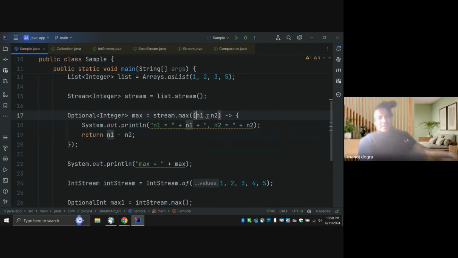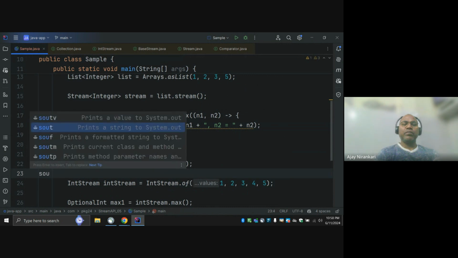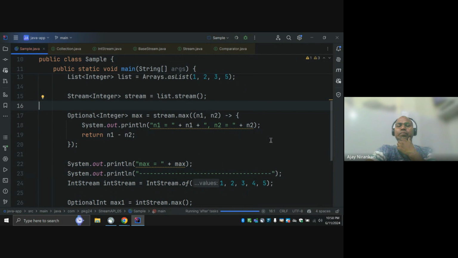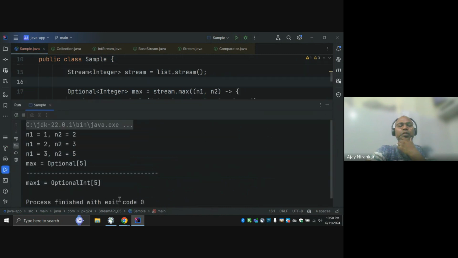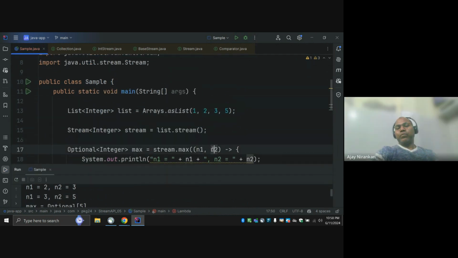I also wanted to know how we can debug things. So now if you run it, notice the call prints the n1 value and n2 value. Just print one blank line. So notice here 1 2, then 2 3, then 3 5. Is it clear what n1 is?